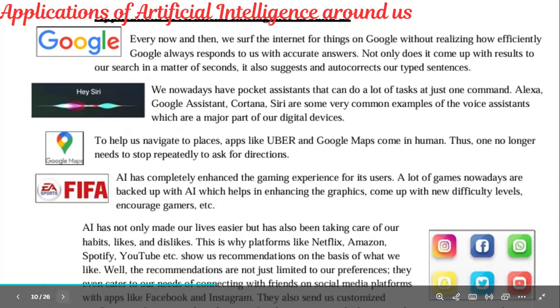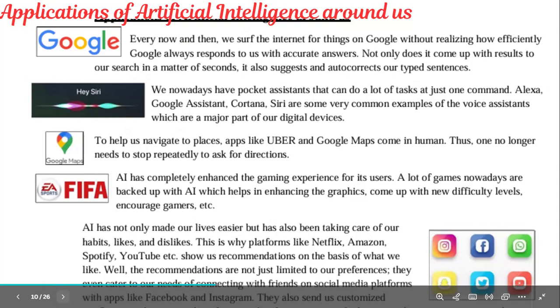In the same way, Siri also you have to explain, Google Maps, FIFA. Not only this, Alexa, you can say Google Assistant, you can say, but when you are explaining, please explain very clearly about that application. Don't stop writing only with the names and a single line, and don't expect full marks in that way, right?